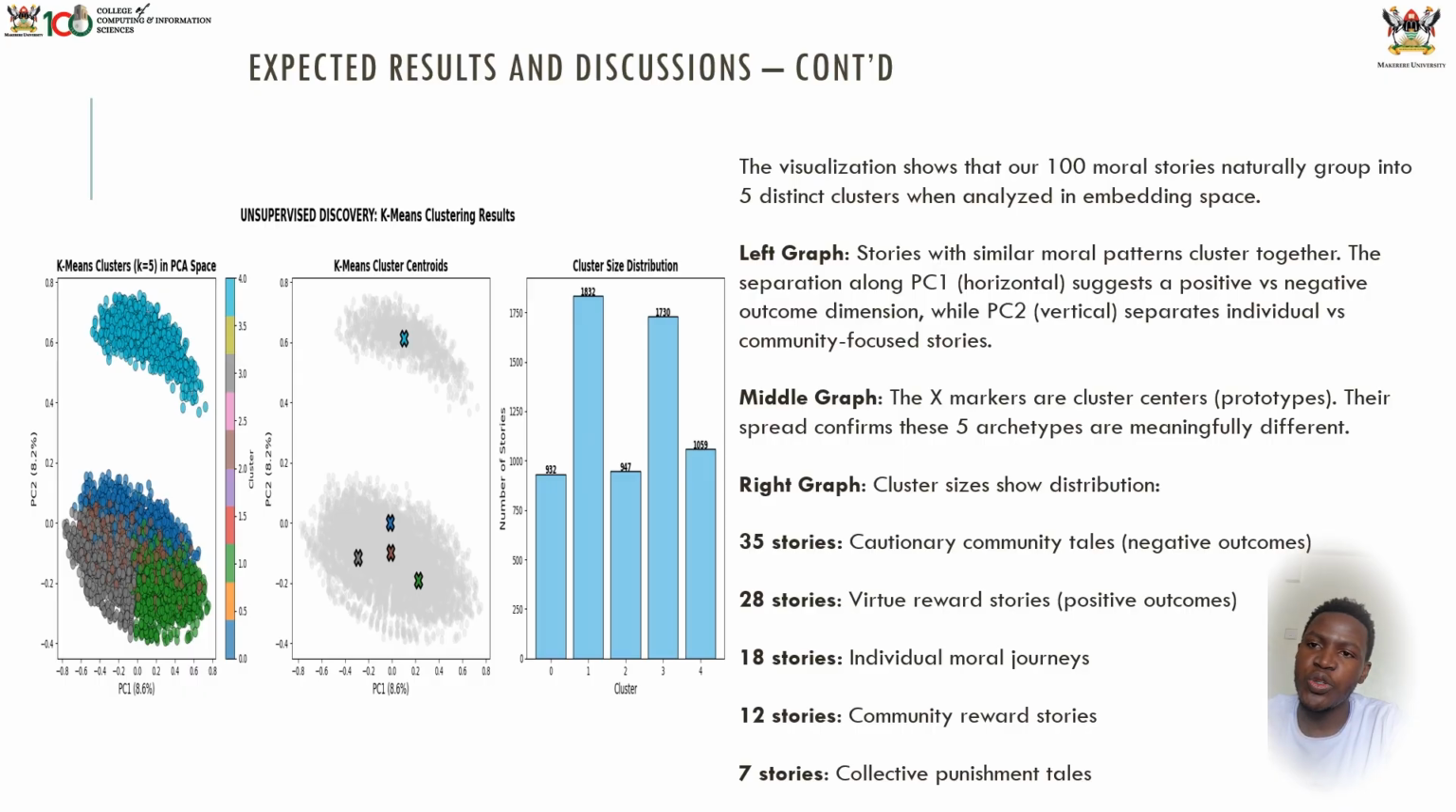In the middle graph, the X markers are the cluster centers, or the prototypes, that we are going to be looking at. Their spread confirms these 5 archetypes are meaningfully different.